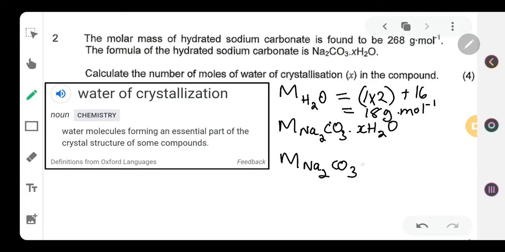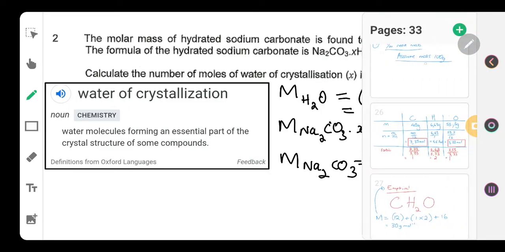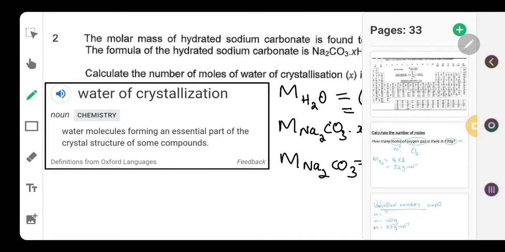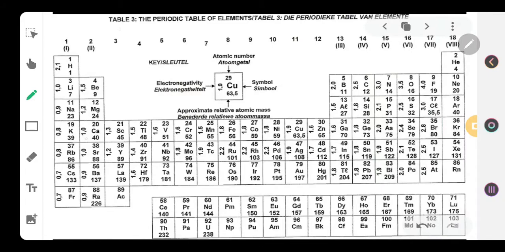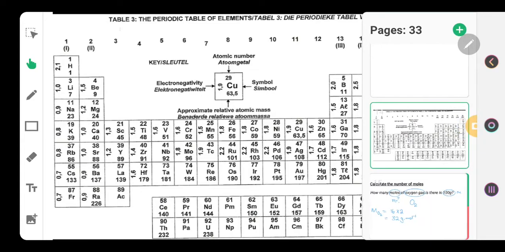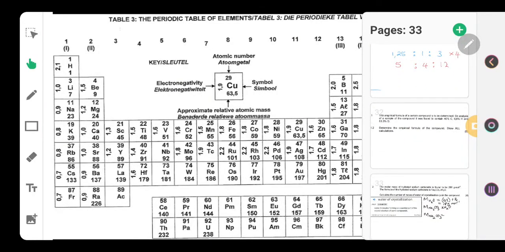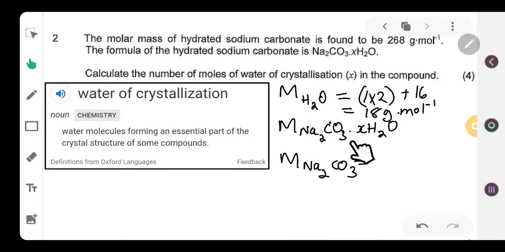And if we have to calculate the molecular mass of sodium carbonate, sodium, if I take a quick look here at my periodic table, has an atomic mass of 23. That's 23 times 2, because there are 2 sodium atoms, plus 12, which is the atomic mass of carbon, plus 16 times 3, because there are 3 oxygen atoms.